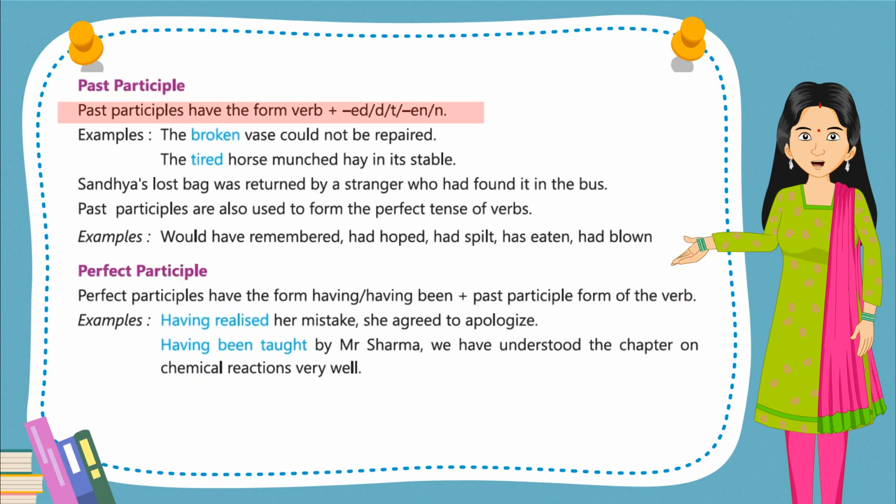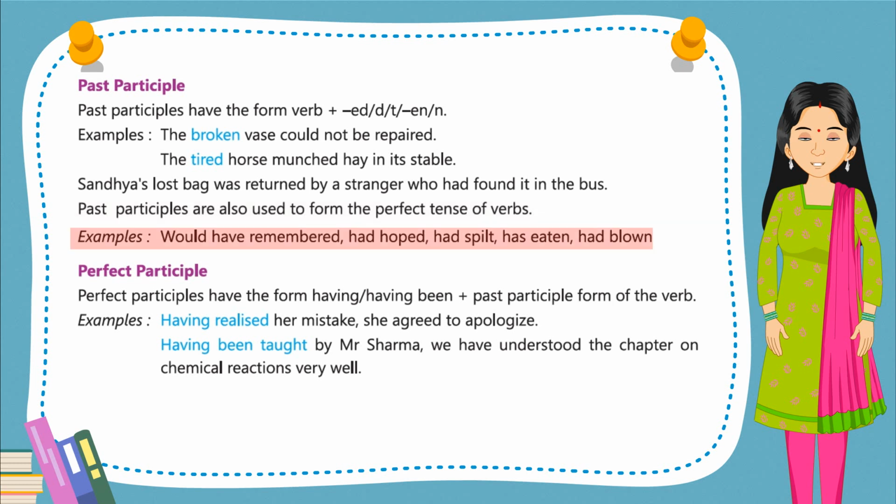Past participle. Past participles have the form verb plus ed, d, t, n. Examples: The broken vase could not be repaired. The tired horse munched hay in its stable. Sandhya's lost bag was returned by a stranger who had found it in the bus. Past participles are also used to form the perfect tense of verbs. Examples: would have remembered, had hoped, had spilt, has eaten, had blown.